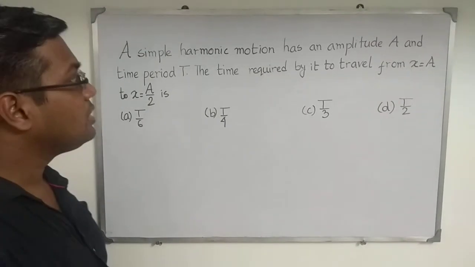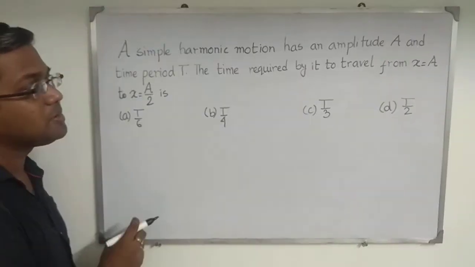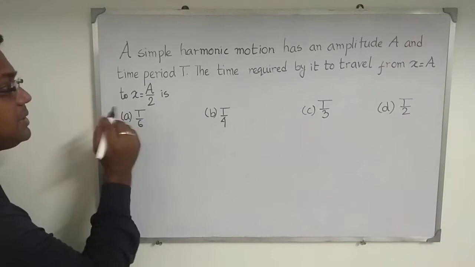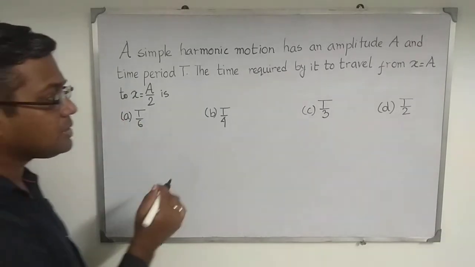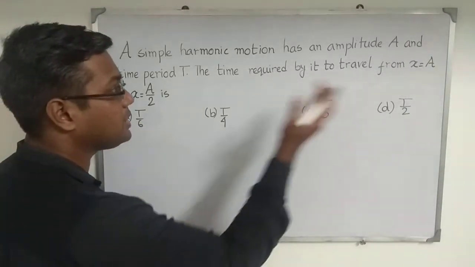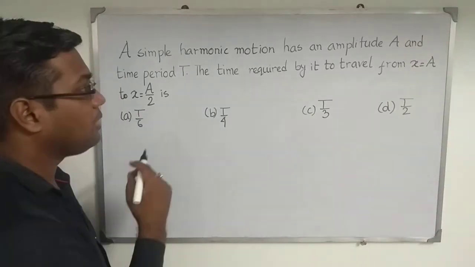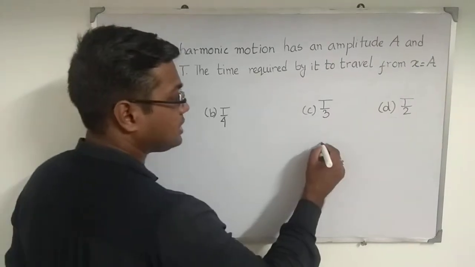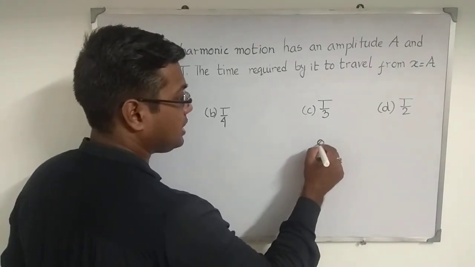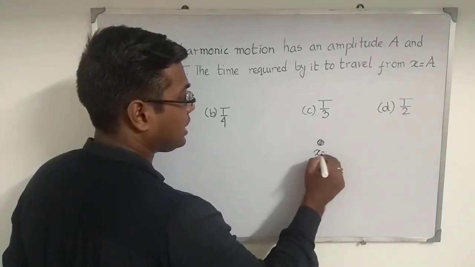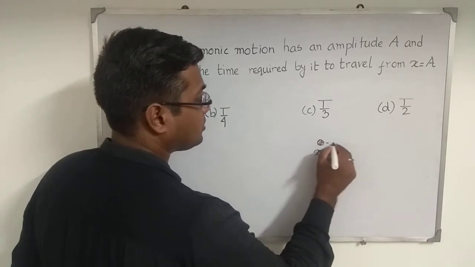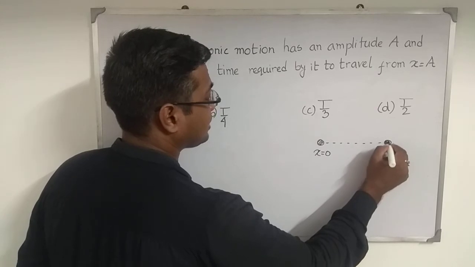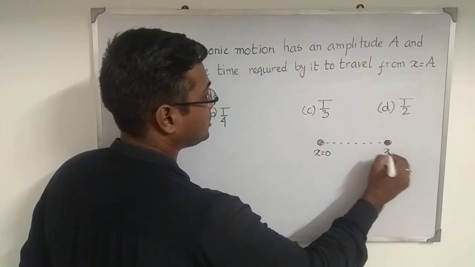Welcome everyone. The question is: a simple harmonic motion has an amplitude capital A and time period capital T. The time required to travel from x equal to A to x equal to A by 2. Now, in most cases, I consider the particle at the equilibrium position x equal to 0, so from here it moves to this position, that is the maximum displacement from the equilibrium position,